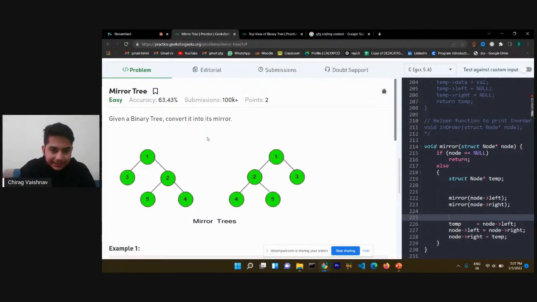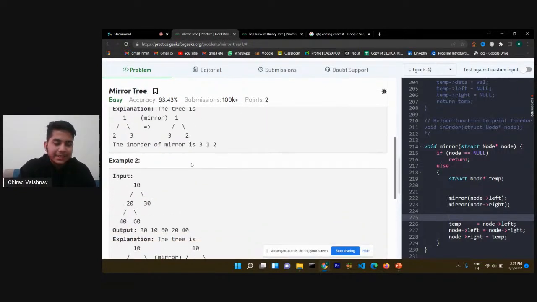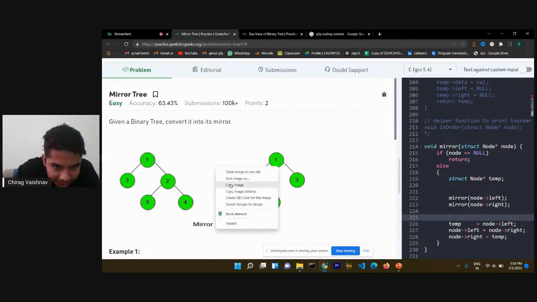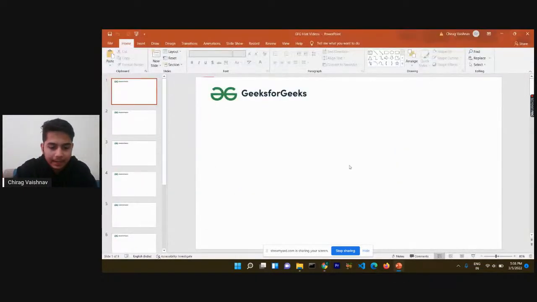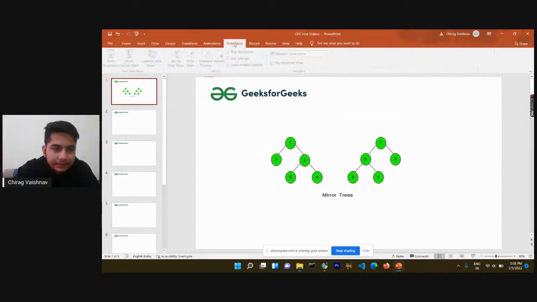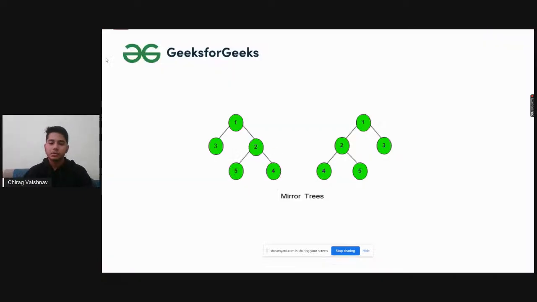So, mirror tree, you can see this question. You are given a binary tree and you have to convert it into the mirror tree of itself. I have tried to explain in words that the left will be right and the right will be left, but obviously that's not enough. So we will be moving into the presentation part. Let me just copy this image and paste it down here.